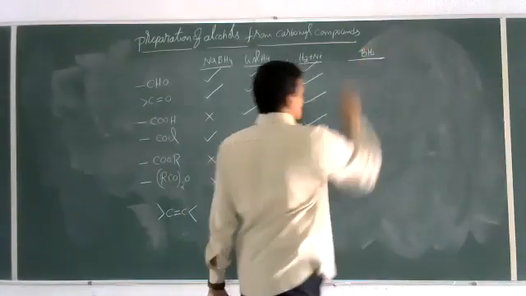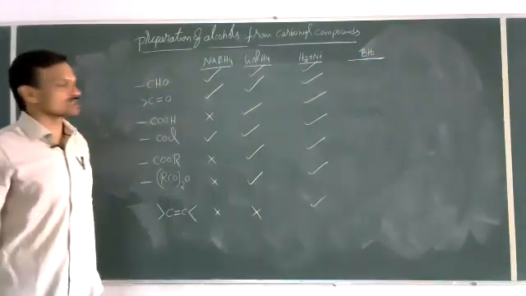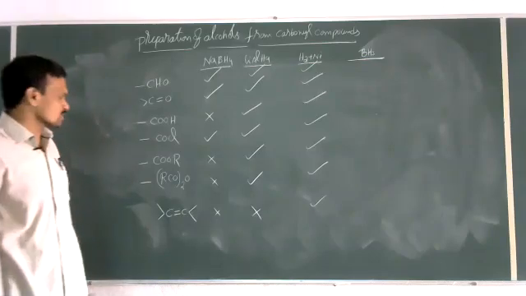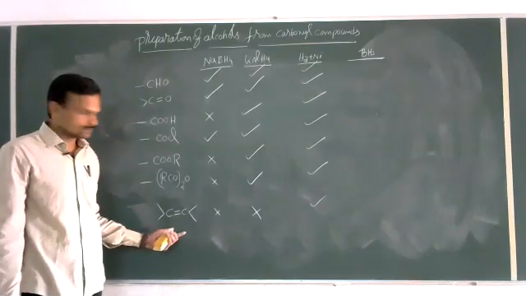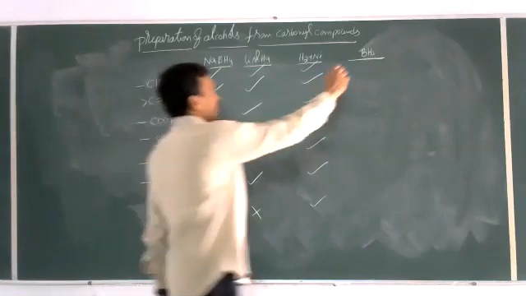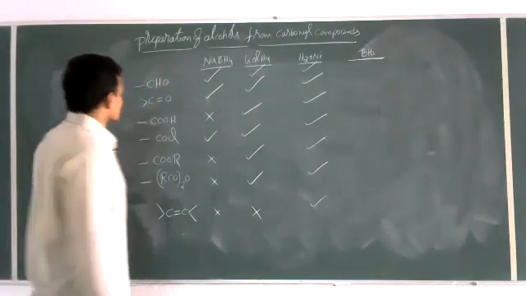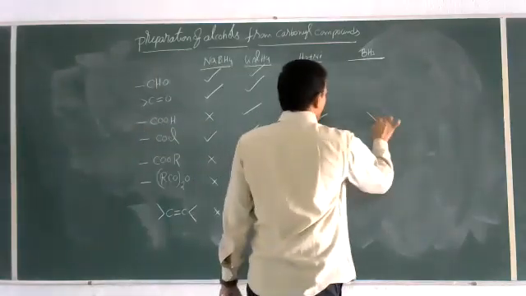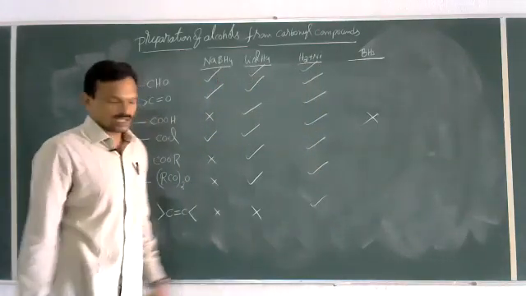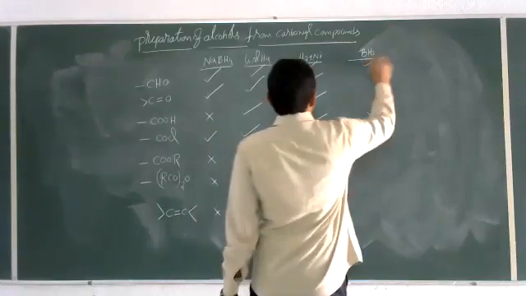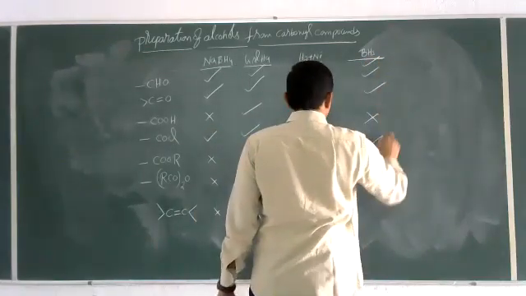What we discussed in yesterday's class, hydroboration of alkenes, nothing but addition of diborane to alkenes, and the reduction process takes place. Here reduction in the presence of BH3 can take place for all these except acid chlorides. Except acid chlorides, the remaining are reduced by diborane.